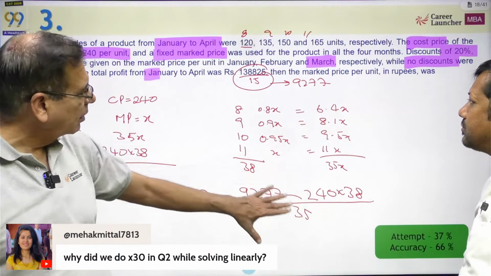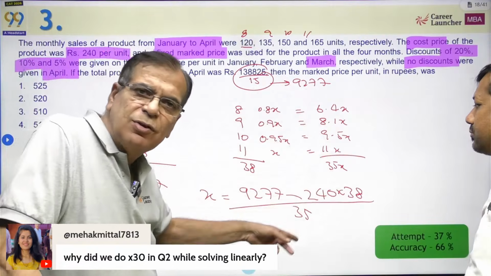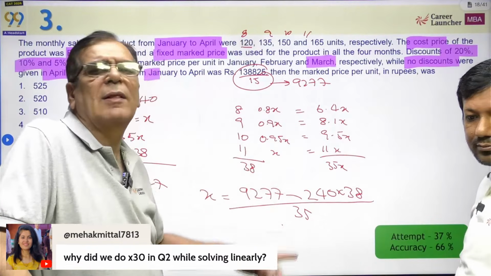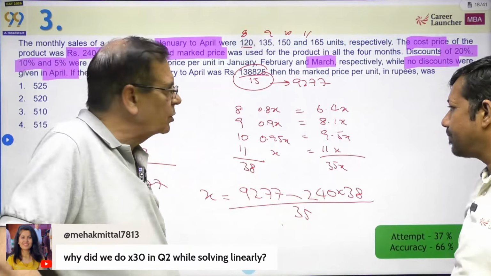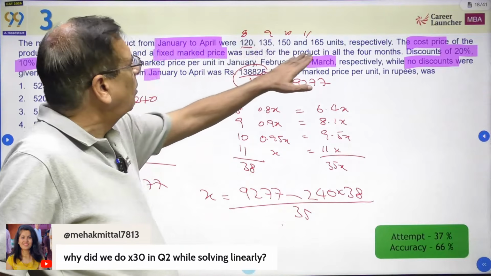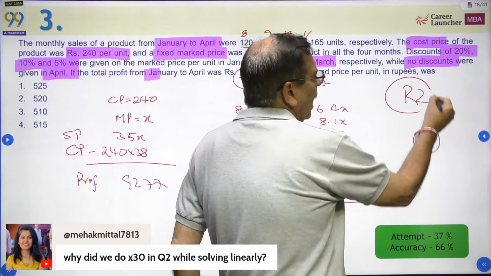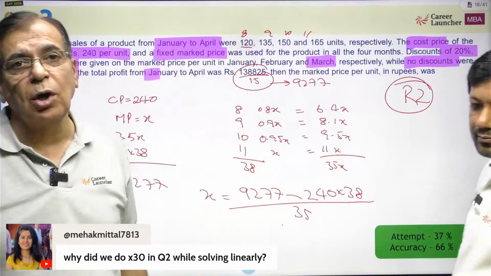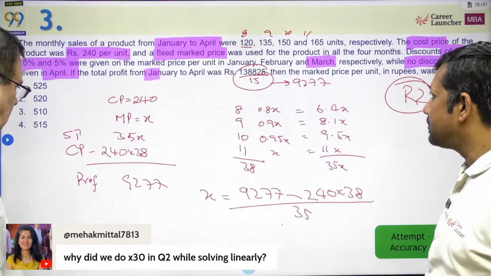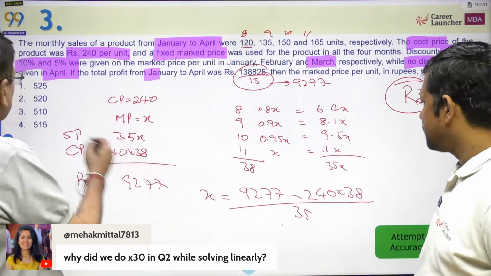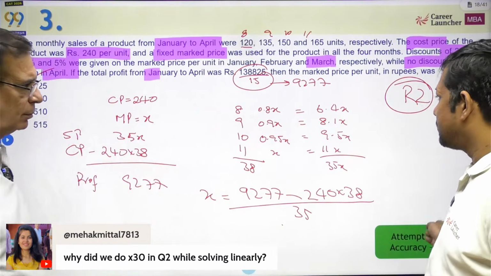And if you notice, even after simplifying it, we still need to use the calculator, which means the calculations are not easy, which is why this was a round 2 question. ये दिख जाना चाहिए था, इस सवाल में काम बहुत करना पड़ेगा, and when it is a high amount of work required, it is either a round 2 or a round 3 question, should not be attempted in round 1. हाँ, calculate करके देख लेना, answer is 525.